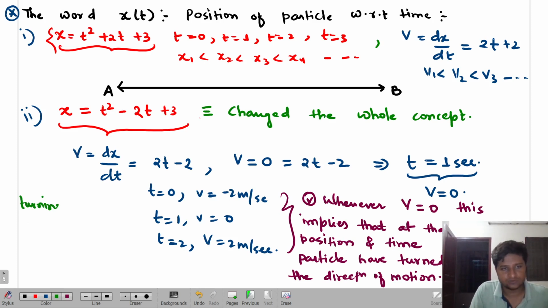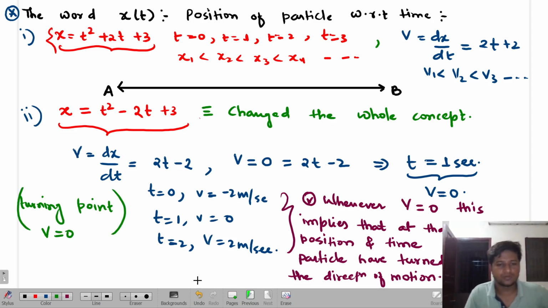So if someone says what is the meaning of turning point, how to turn, basically you can also practically think. To take a turn, you need to make your velocity at that instant of time equal to zero, at that position to be equal to how much? Zero. And this is why the whole problem changes, whole concept changes, whole equation changes, and everything changes over there. Is this clear or not?